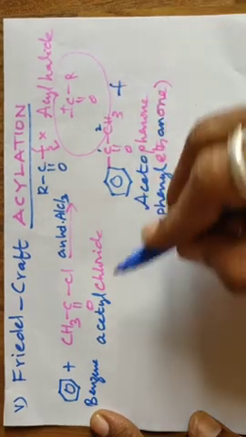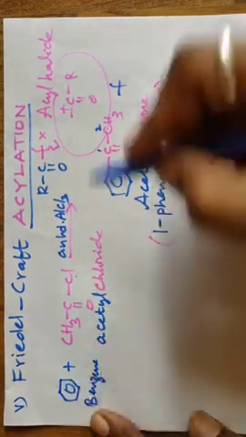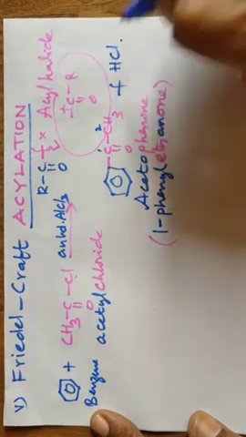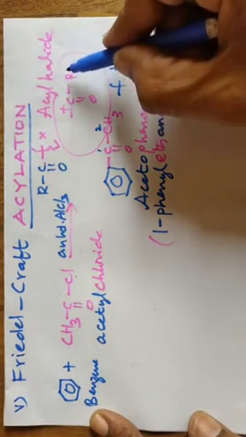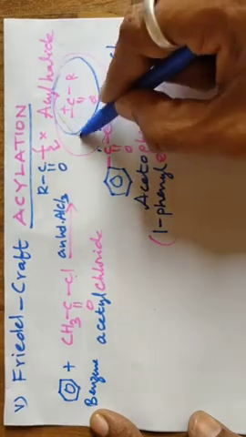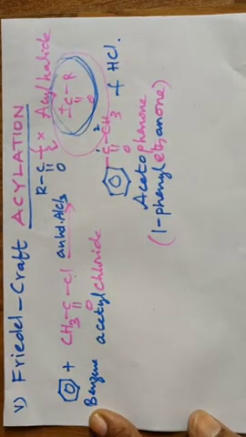And the other product is this Cl, with one of the hydrogens removed as HCl. And the electrophile formed is RCO plus; the electrophile is produced here.